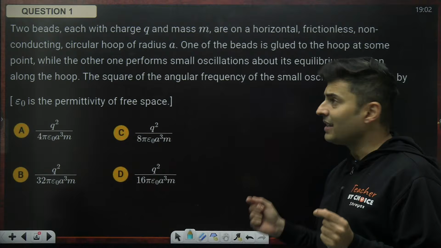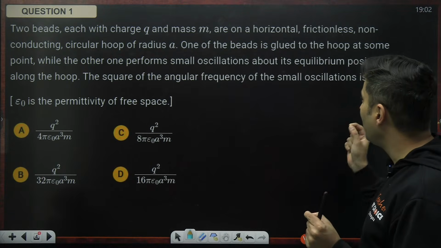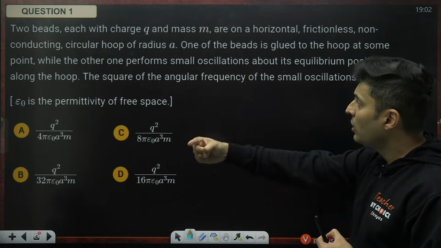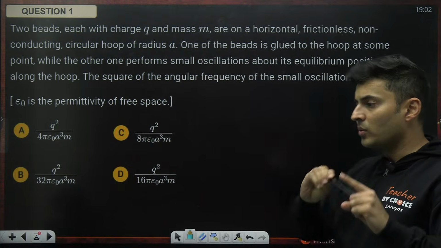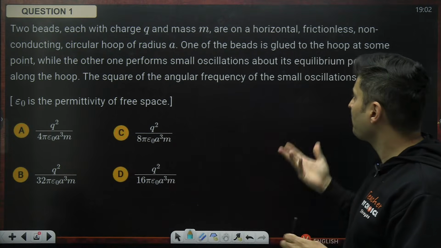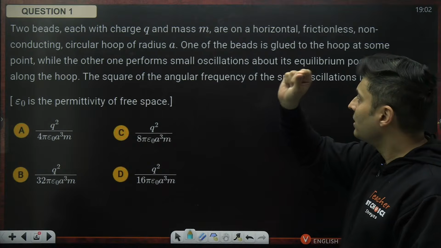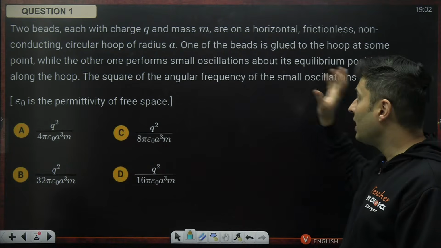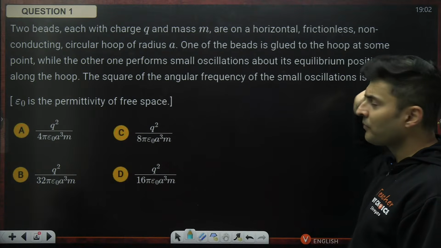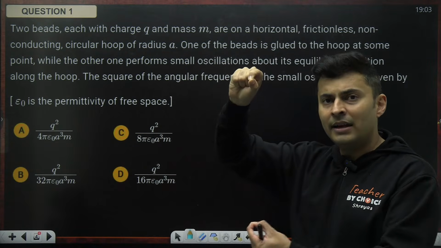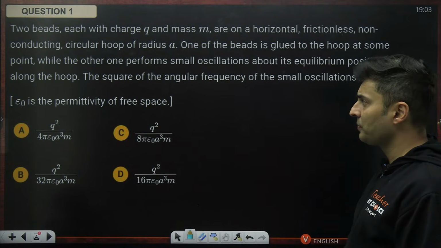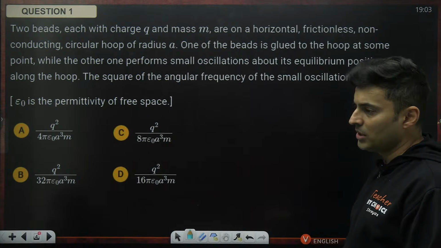There are two beads, each with charge Q and mass M, on a horizontal, smooth, non-conducting circular hoop of radius A. So imagine a ring-like structure, smooth, massless, negligible, and there are two beads, both charged and having mass M, and they can slide on it. One of the beads is glued on that hoop, so one bead is fixed. The other bead is movable, and it is performing oscillations about the equilibrium position. The square of the angular frequency is how much?